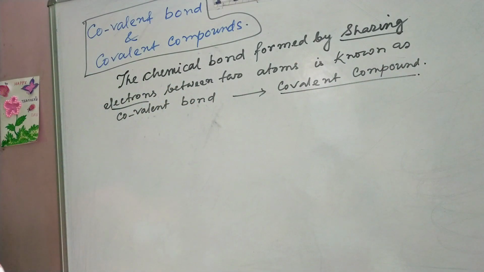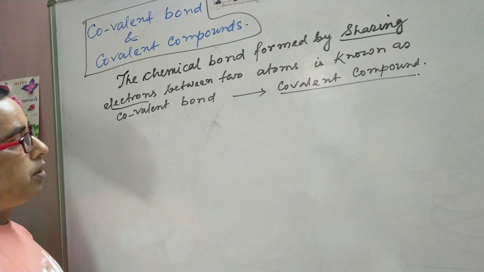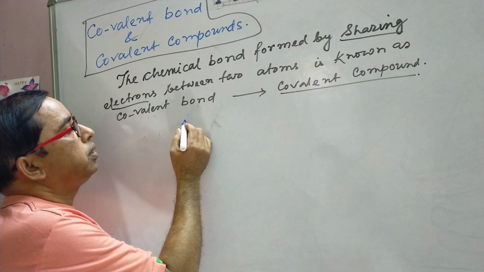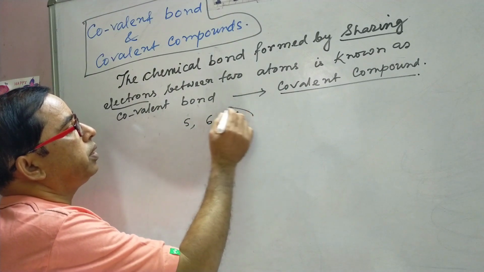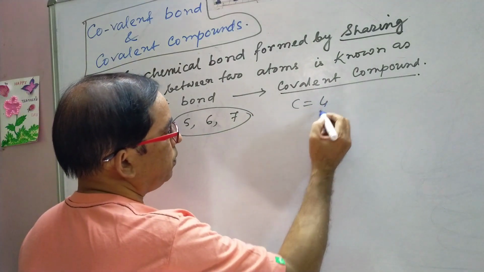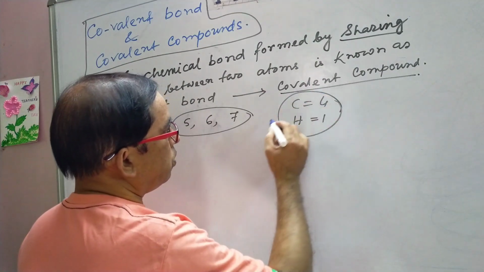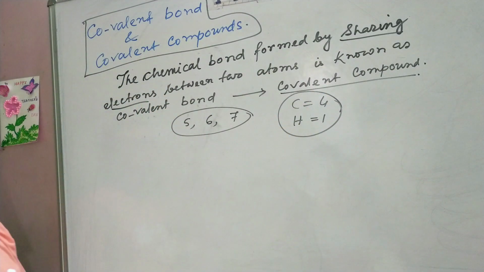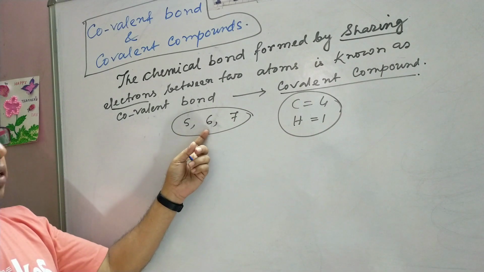Generally, the non-metals undergo this type of bond formation. Non-metals having 5 electrons or 6 electrons or 7 electrons, and in some cases 4 electrons for carbon and 1 electron for hydrogen, undergo chemical reaction and form the molecule by sharing electrons.